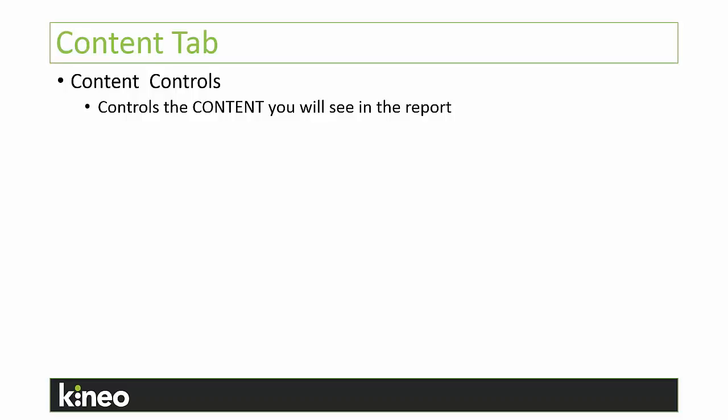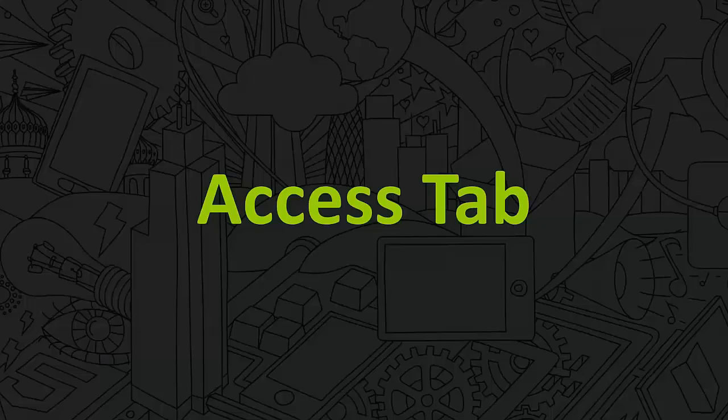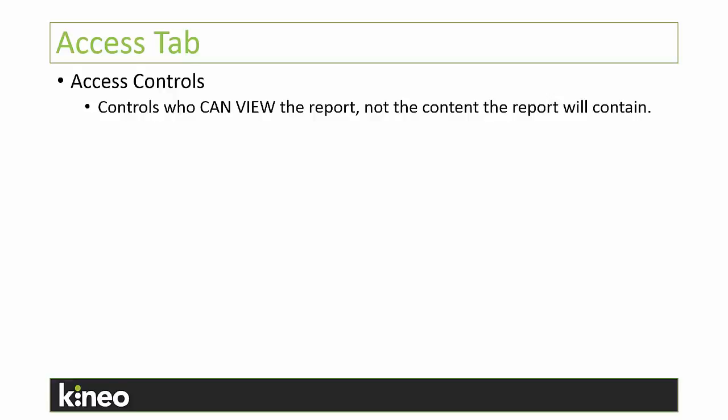So it controls the content that you see in the report. That is something that, when I was learning these, took me a minute to wrap my mind around it. But if you can think about it that way, that helps. You've got your Access tab as well. This is going to control who can actually view the report. So who are we giving access to see that report?